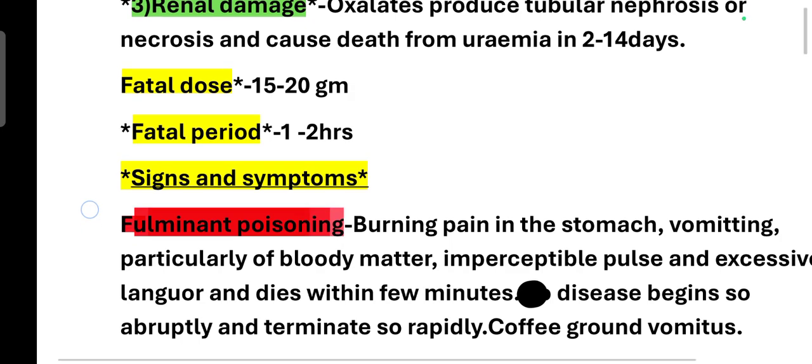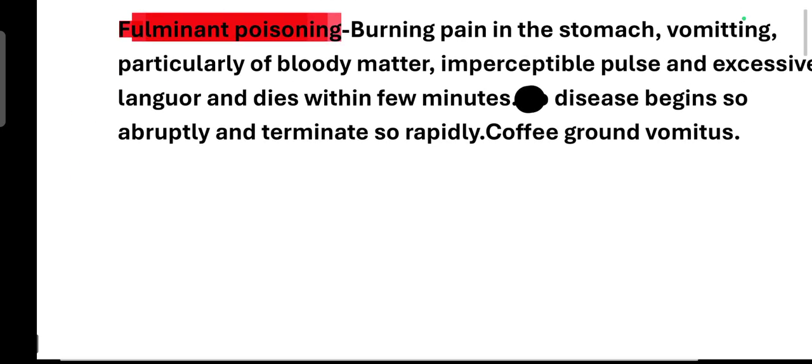And signs and symptoms will be different depending upon the type of poisoning. Means there will be three types of poisoning, that is fulminant poisoning, acute poisoning, and delayed poisoning. In case of fulminant poisoning, there will be a burning pain in the stomach, and also vomiting will be present.